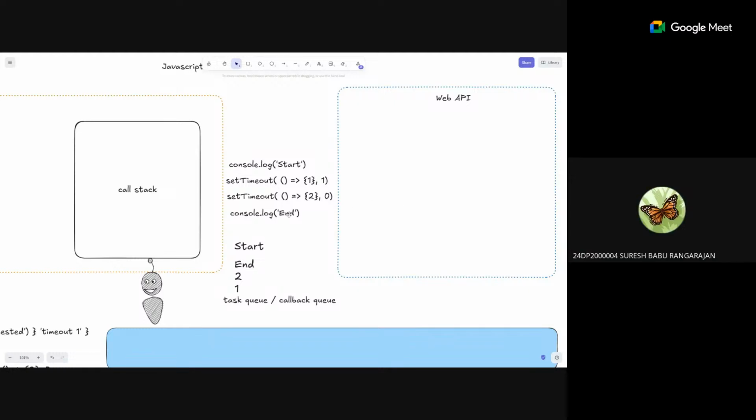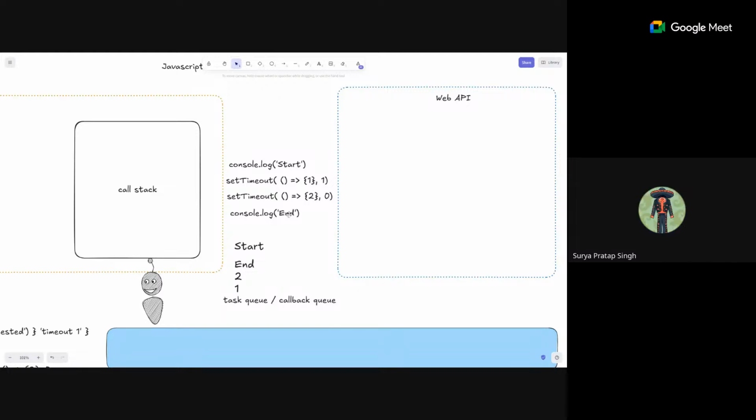Is setTimeout the only asynchronous function? No, there are multiple. We have setTimeout, setInterval, and the fetch API. There are a lot of functions that interact with the database that are asynchronous as well. Any of these asynchronous tasks are given to the web API. So the JavaScript interpreter identifies those in the call stack and puts them into the web API, right? Yes.